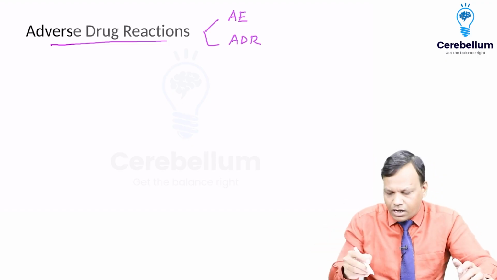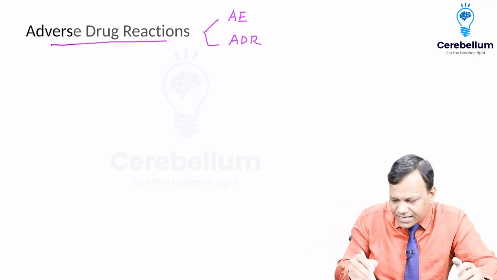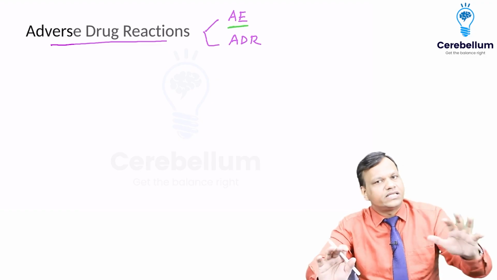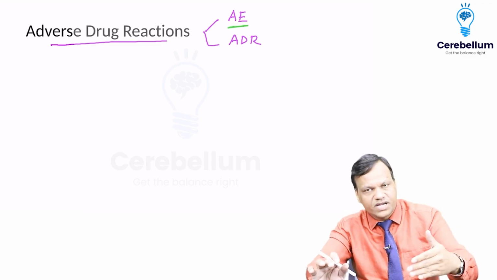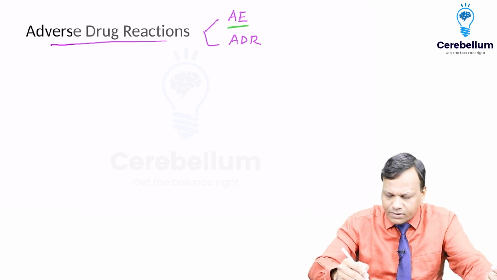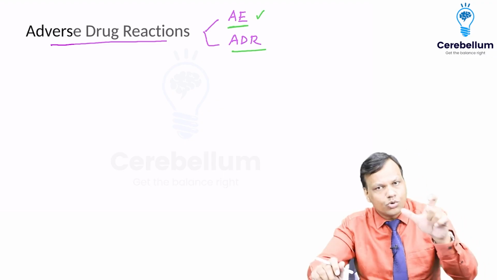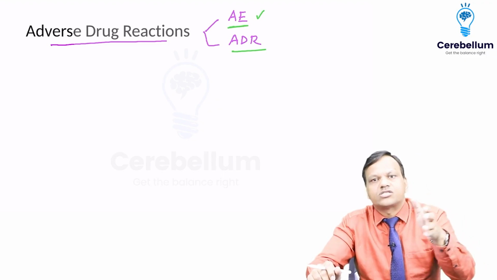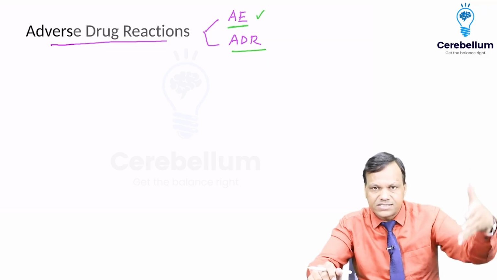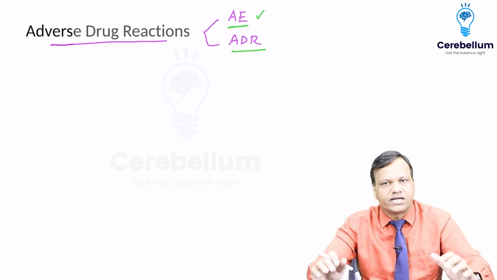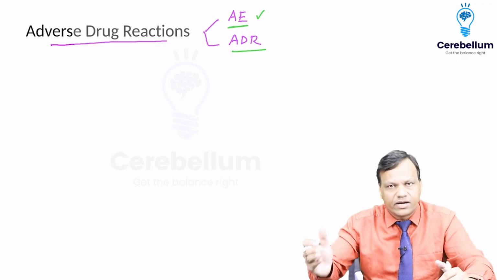Adverse event means anything wrong which happens after a person takes the drug, whether it is caused by the drug or not caused by the drug. All of them are called adverse events. Whereas adverse drug reaction means those adverse events which are caused by a drug. Okay? So among these adverse events, whichever are caused by a drug, they will be called adverse drug reactions. We will discuss these again a little while later.